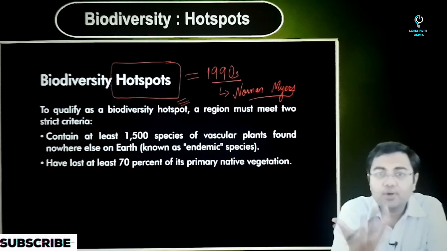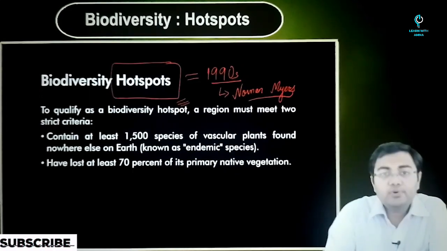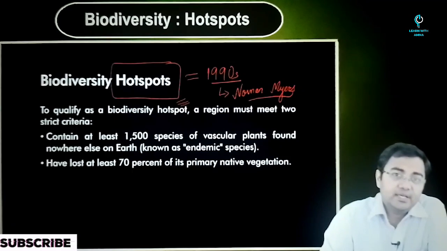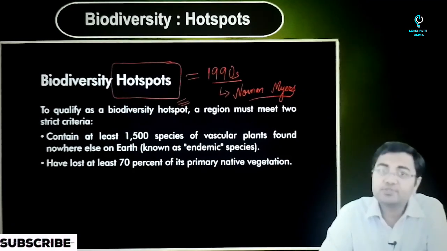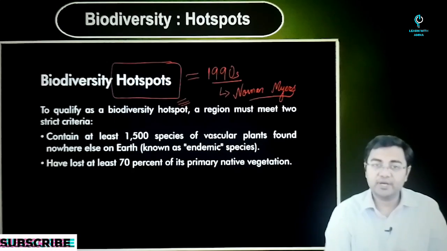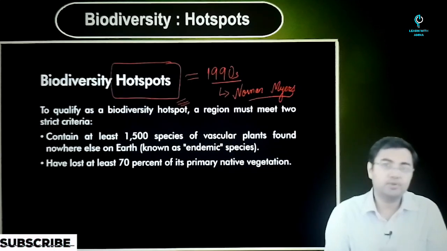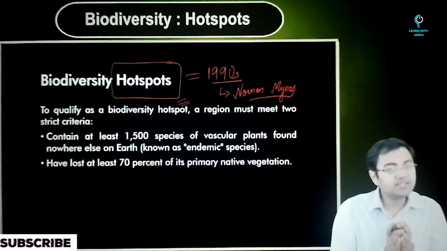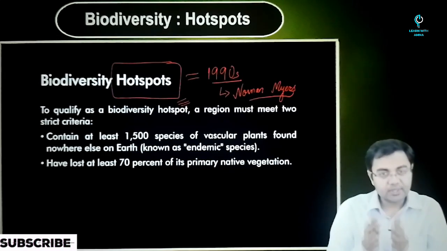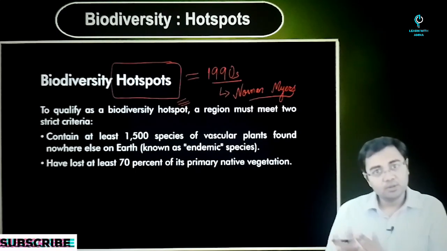Now when we say hotspots and when he started to define hotspot, what was the meaning of it? If you look at the biodiversity, and if you have seen the kinds of ecosystems that we have on the earth, you will notice that the majority of the organisms lie in very small amount of areas, and these areas can be very easily marked and said that okay, these are the areas where we find most of the species, whether plants or animals.